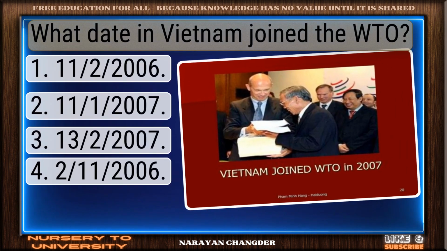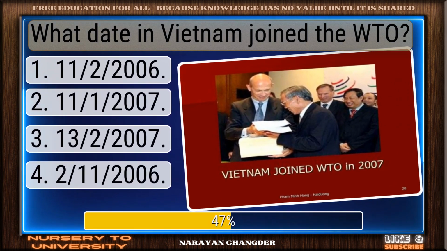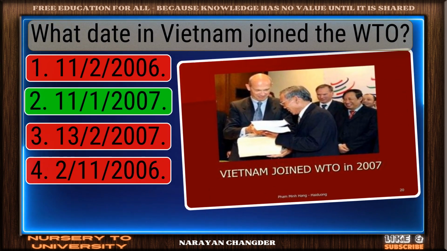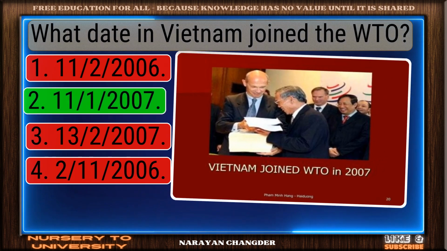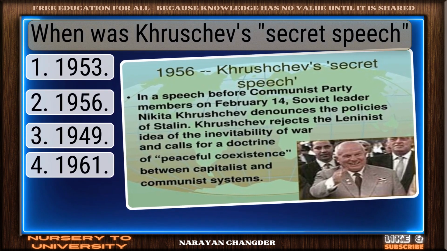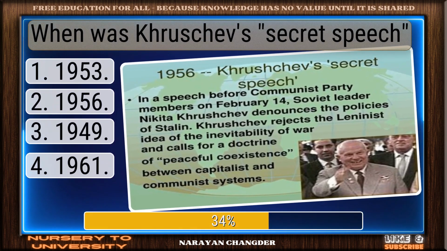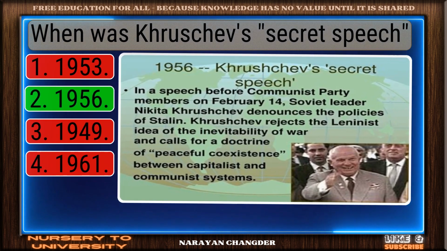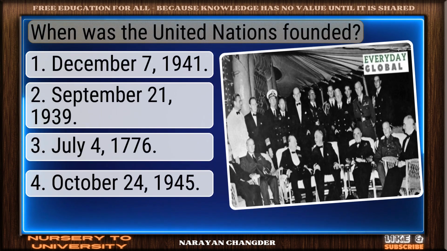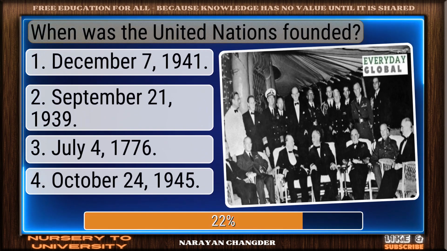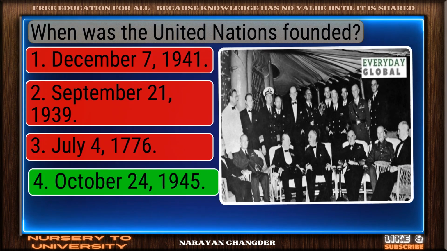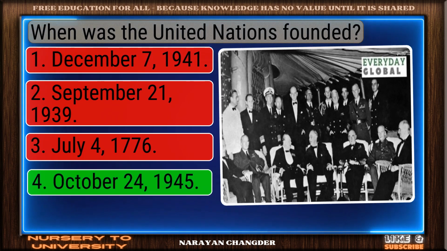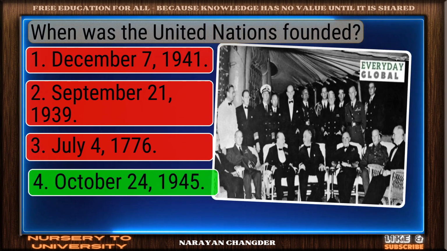What year did Vietnam join the WTO? Bravo. 2007 is the answer. When was Khrushchev's secret speech? Excellent choice. 1956 is the right answer. When was the United Nations founded? You got it. Your choice, October 24th, 1945, is right.